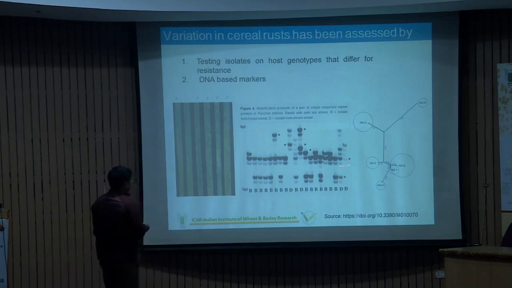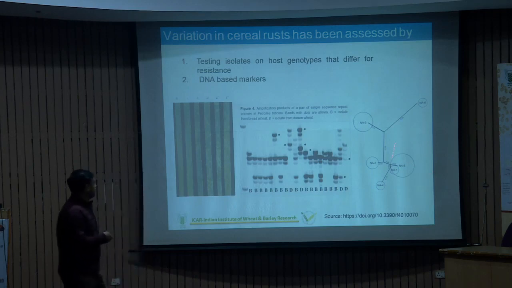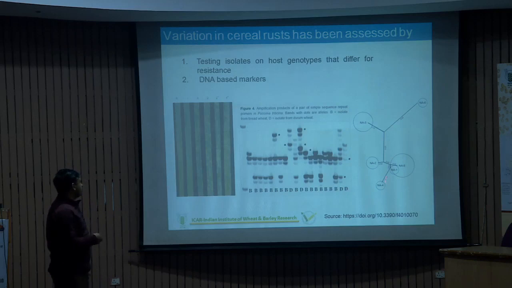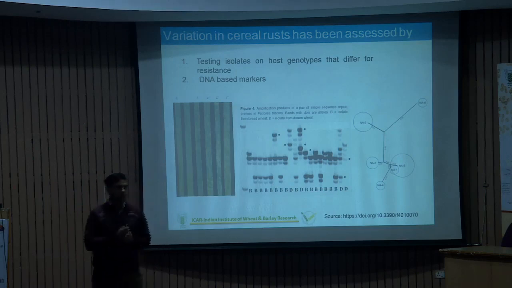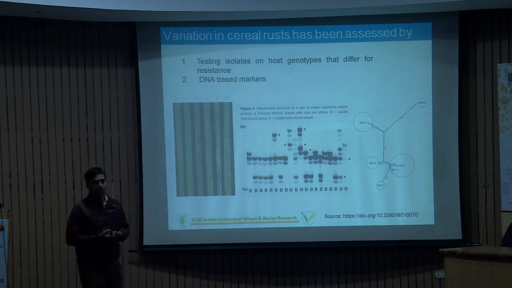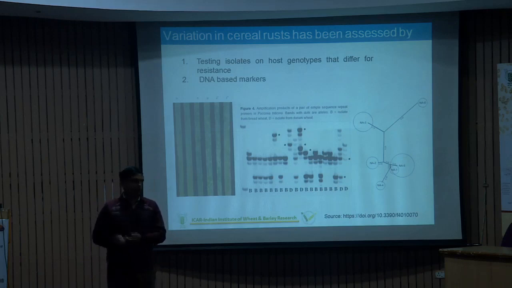And after that, we can use different bioinformatics tools and go for designing of a tree. Based upon this information, we can distinguish that this particular pathotype, Na3, is quite distinct from this one. And this is the FST value, which gives information of divergence, how one pathotype is different from the others. So this is the beauty of both techniques, how better we can analyze a particular pathotype and its variant forms.